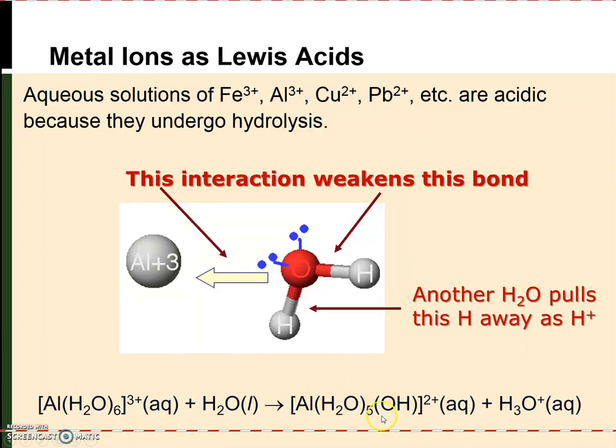And so now, because we have 1 anion in the complex ion, the overall charge decreases. And we now also have hydronium ions in solution, and so the solution ends up being acidic overall. And so anytime that you have a fairly highly charged metal ion, this kind of interaction can occur and leads to acidic solutions.